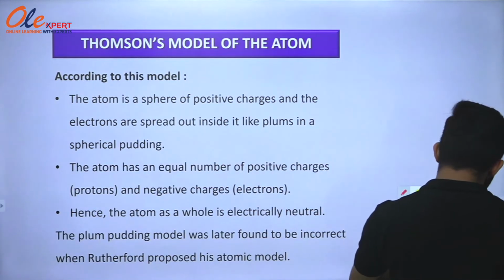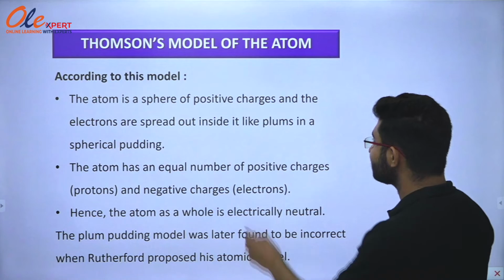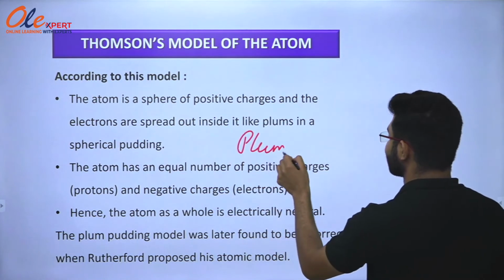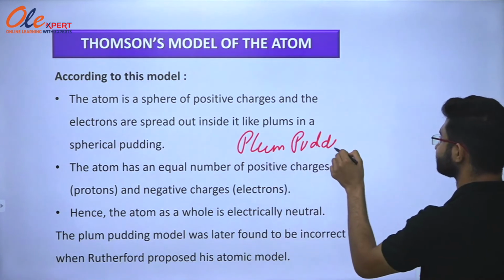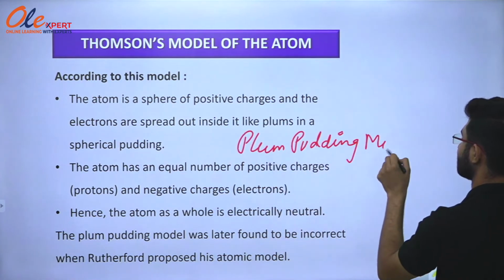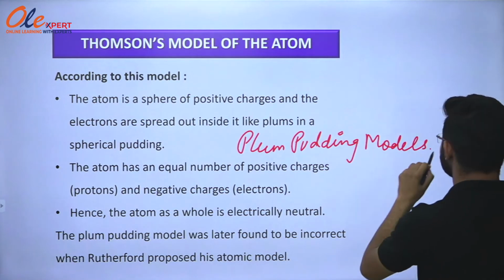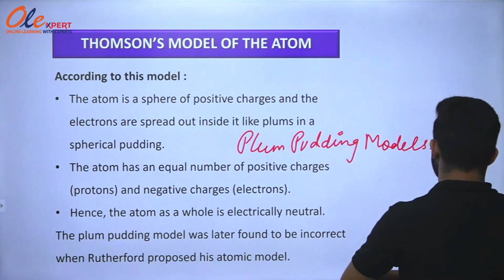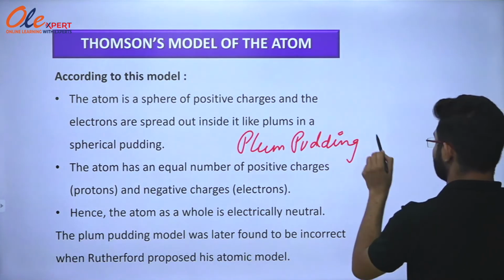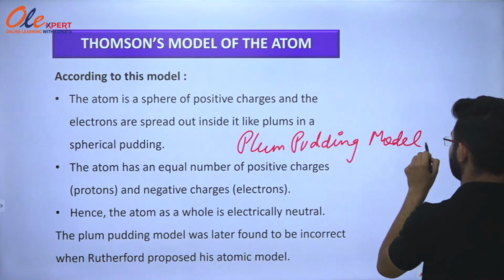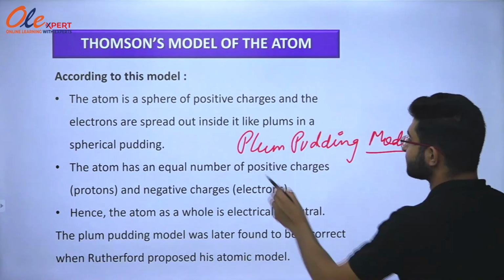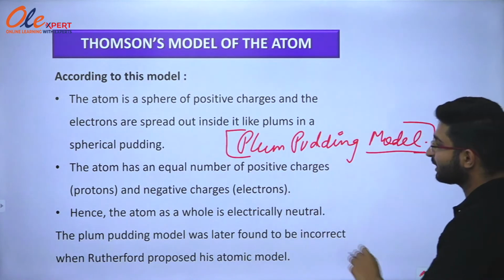That's why this model was known as the plum pudding model.